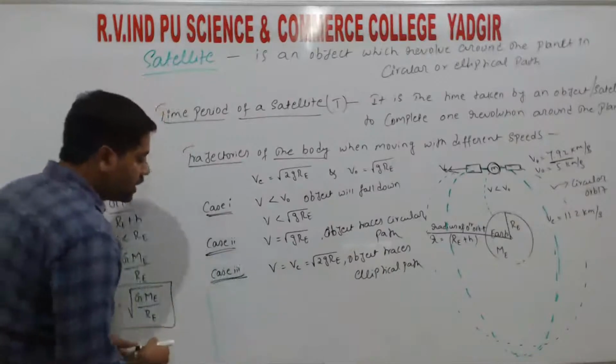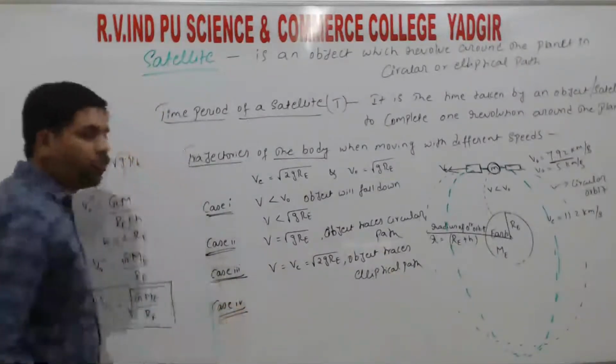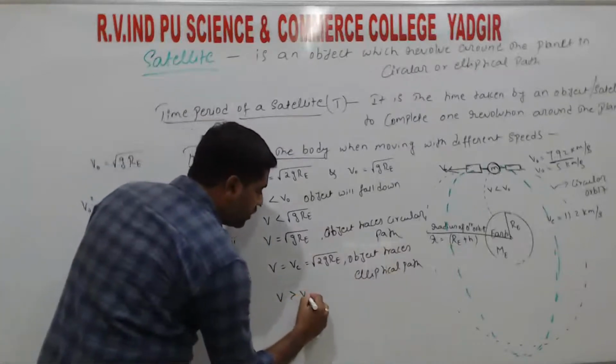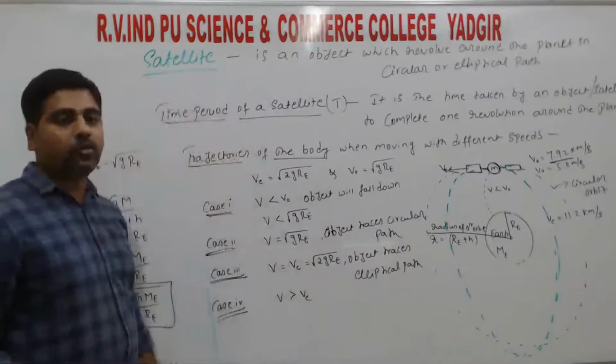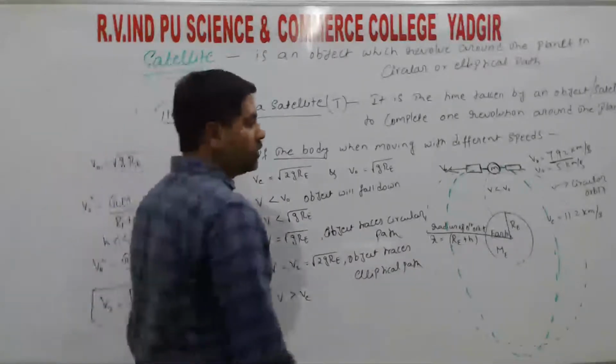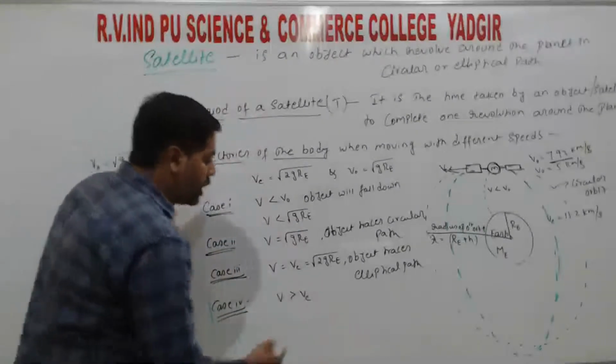So on the last case, in case 4, the object is moving with a speed which is greater than v_e, right? So if it moves with a speed greater than the escape speed, then the object will trace the parabolic or hyperbolic path, right?